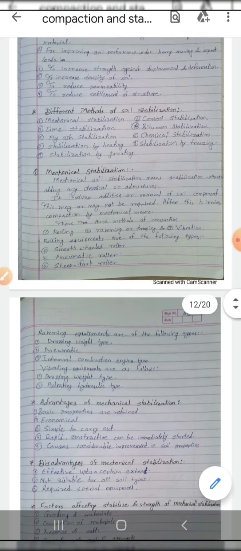Ramming equipment are dropping weight type, pneumatic type, internal combustion engine type. Vibrating equipment are dropping weight type, pulsating hydraulic type. All these equipment are studied in part 3. In this part we are not going to study these equipment in detail.